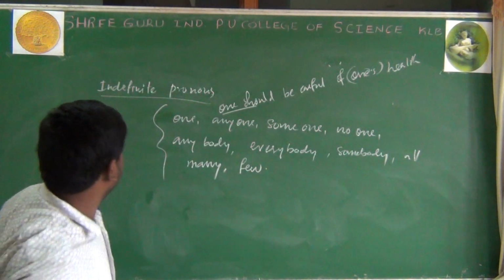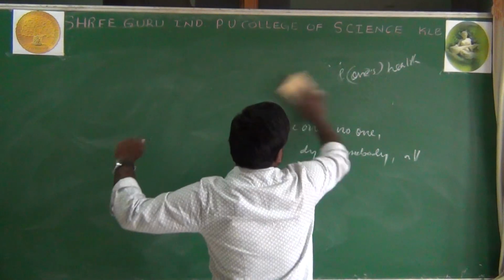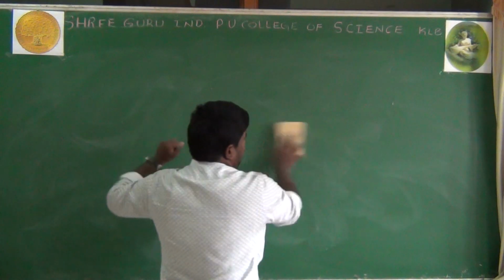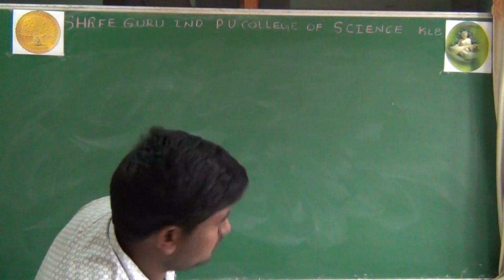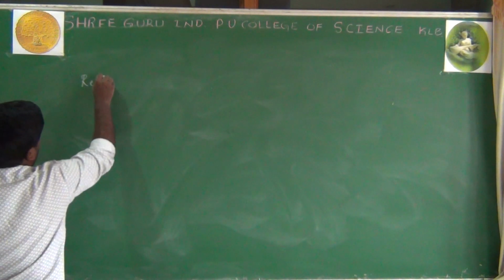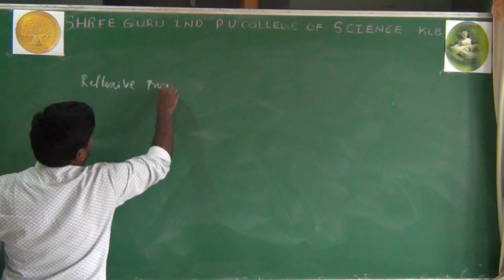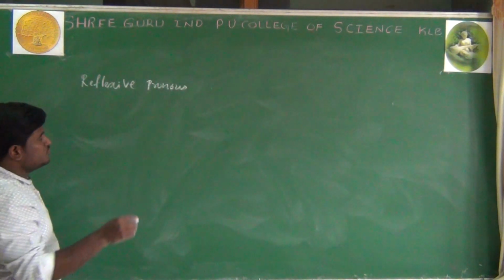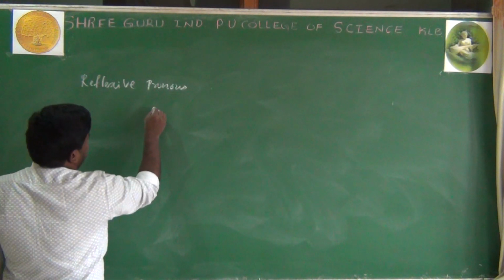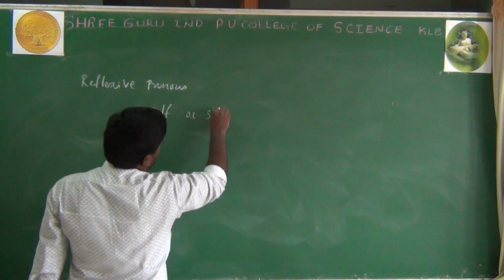And again, the reflexive pronoun. What is a reflexive pronoun? Reflexive pronouns are those which are used with self or selves.